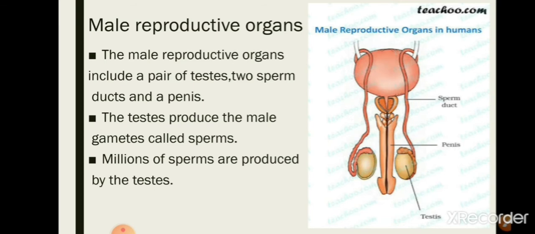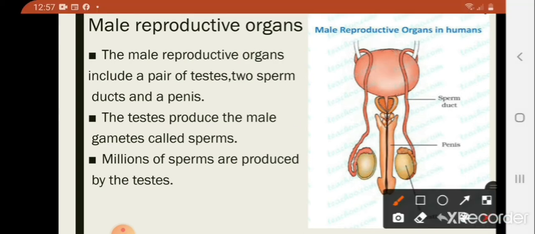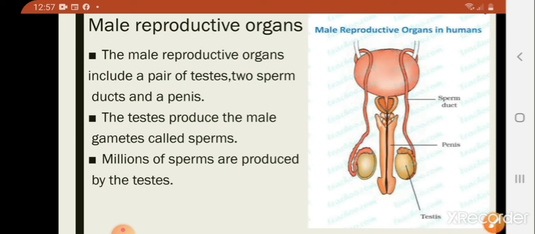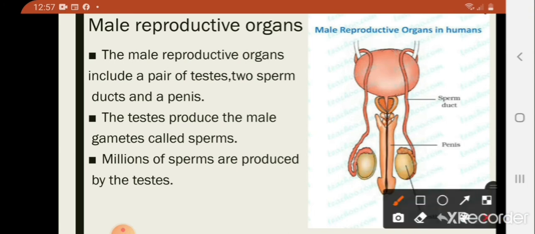And now we will learn more about male reproductive organs. The male reproductive organs include a pair of testes. Testes is plural and testis is singular. So the male reproductive organs include a pair of testes, two sperm ducts and a penis. And in this figure you can see two sperm ducts, this one is the penis, and these are the testes.